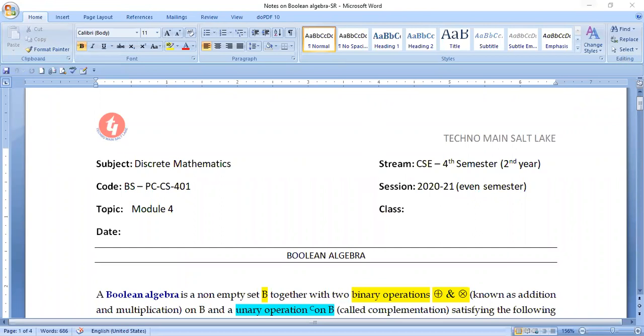So the first definition of Boolean algebra. Before I go to the discussion of Boolean algebra, let me talk about something about it, and you must know it, I think. In the year 1847, the basic laws of logic were described by the English mathematician and logician George Boole. And he wrote a very small book named The Mathematical Analysis of Logic.